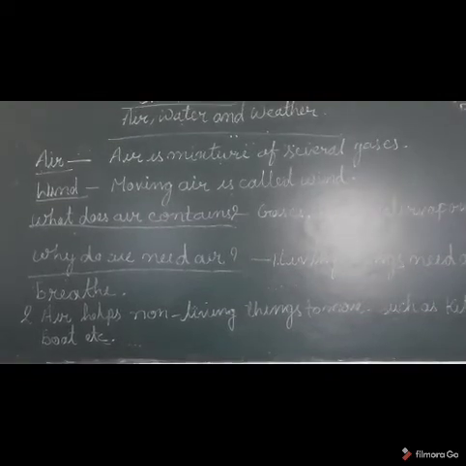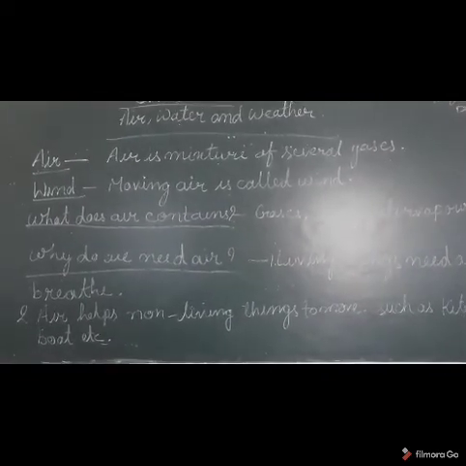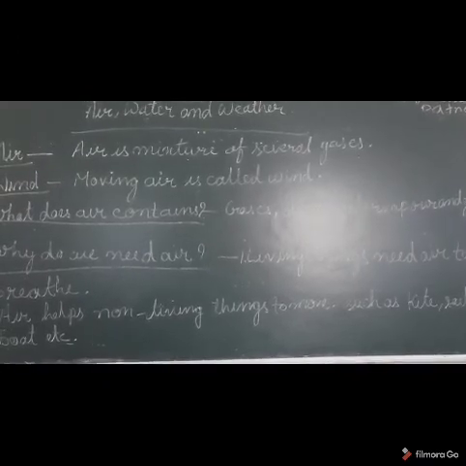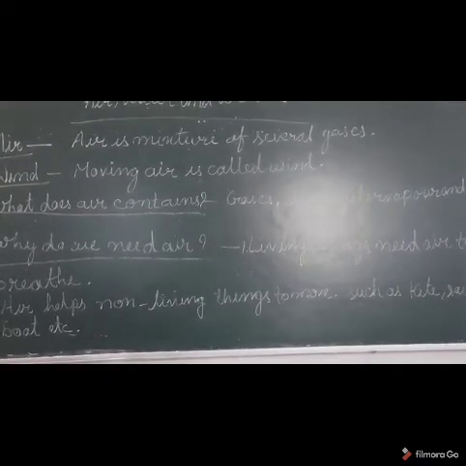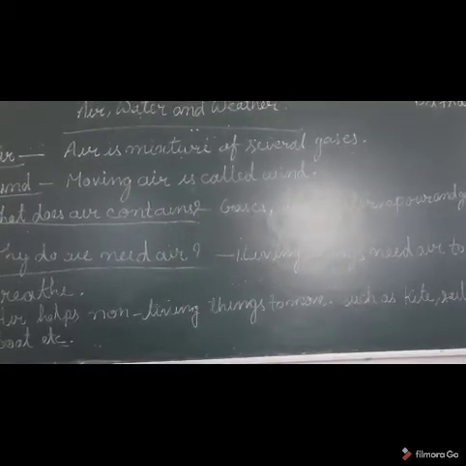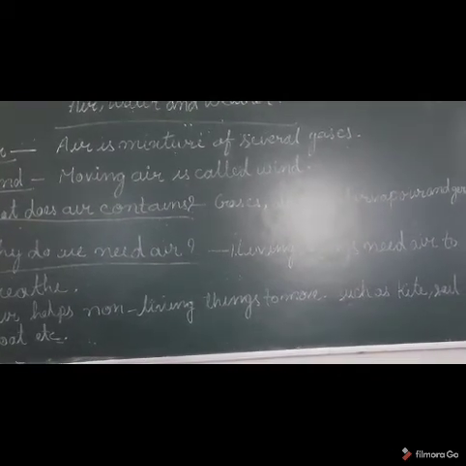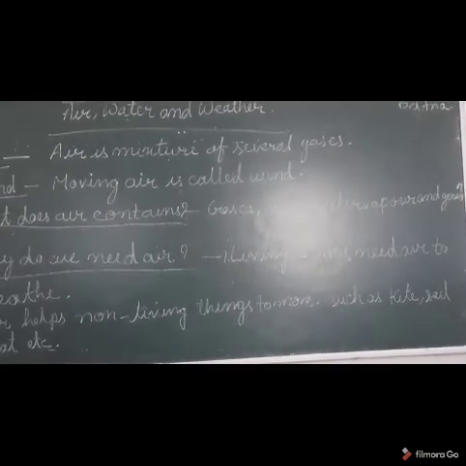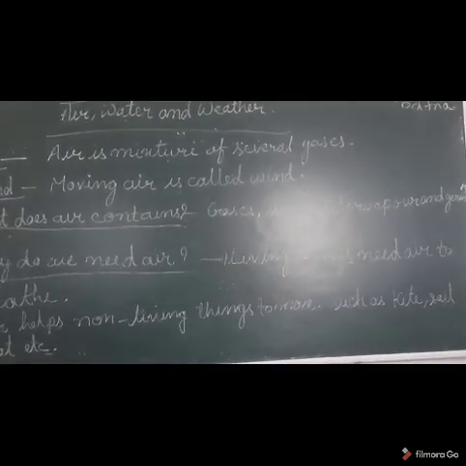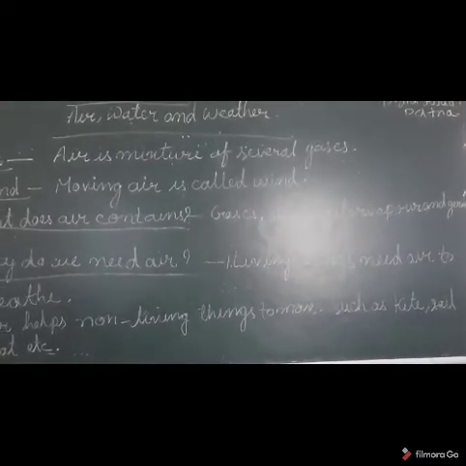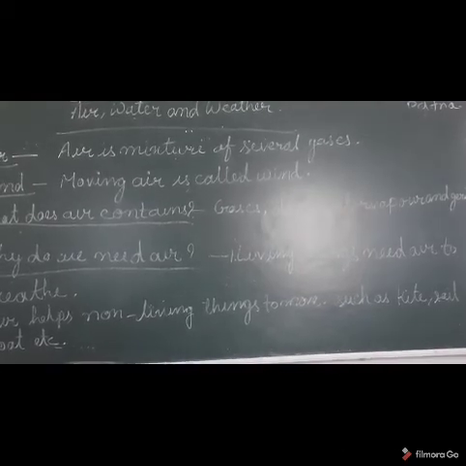All living things, plants and animals, need air for their survival. The air contains a gas called oxygen, which we breathe in. Humans and animals both need oxygen to breathe, and in turn release carbon dioxide. We take oxygen and we release carbon dioxide.